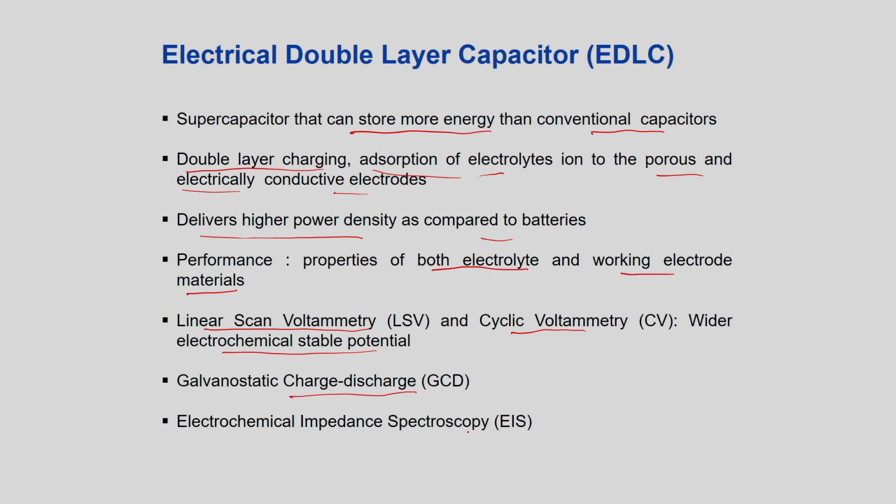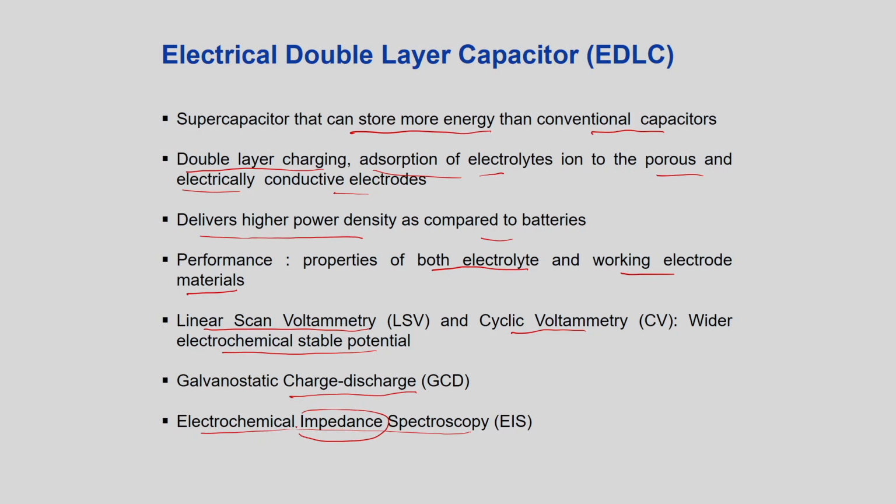Then you have electrochemical impedance spectroscopy. This technique means if I am putting in some current, what is the resistance to that current? At a particular current I am putting, what is the resistance? You measure the voltage and you calculate how much the resistance is. Since we are putting in an AC signal, sometimes we do not say resistance, we call it impedance. In the case of electrical circuits we call that impedance, we will see that later.